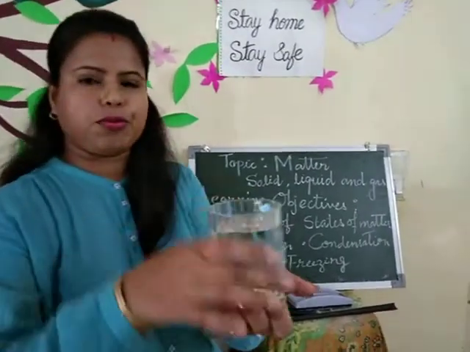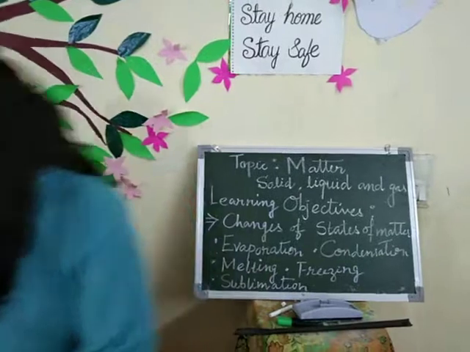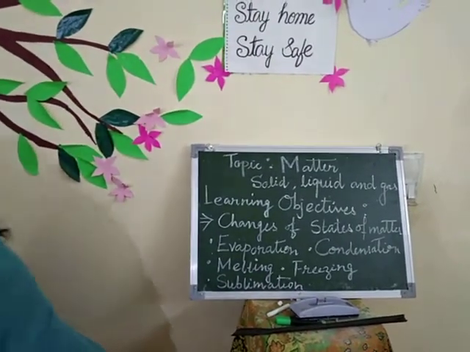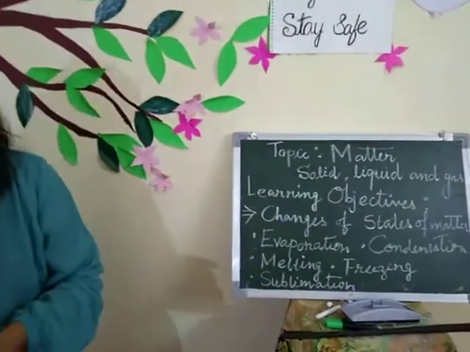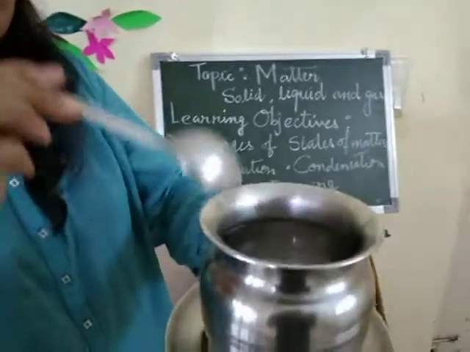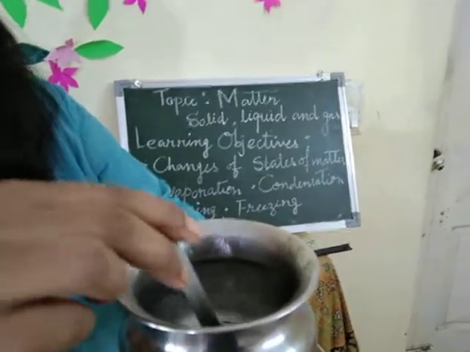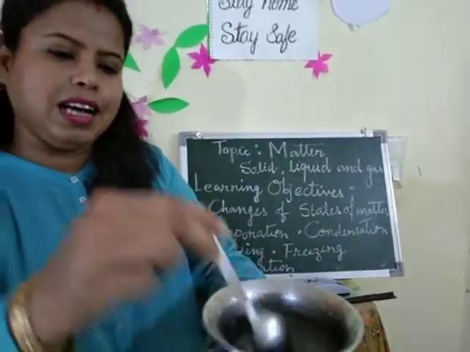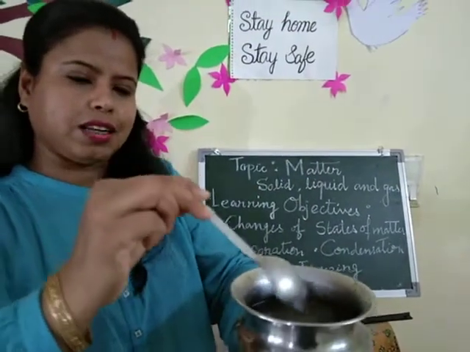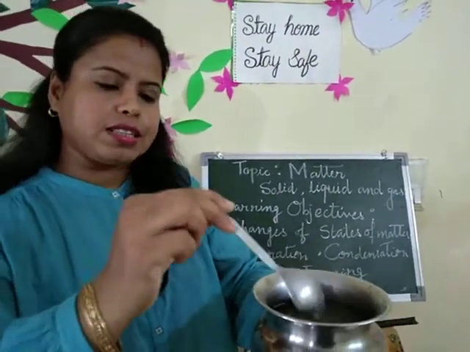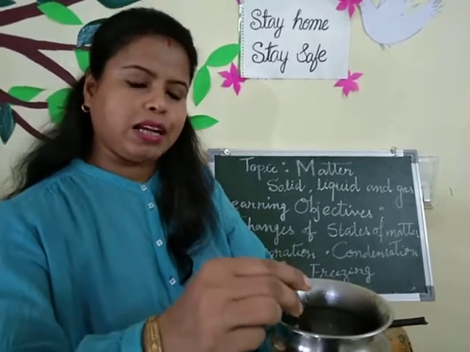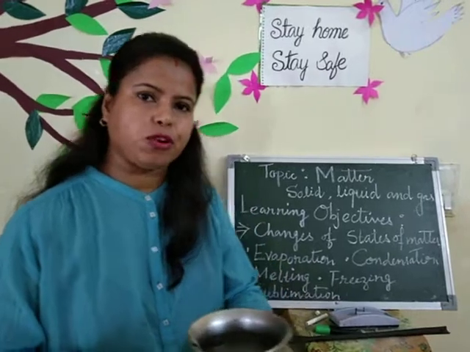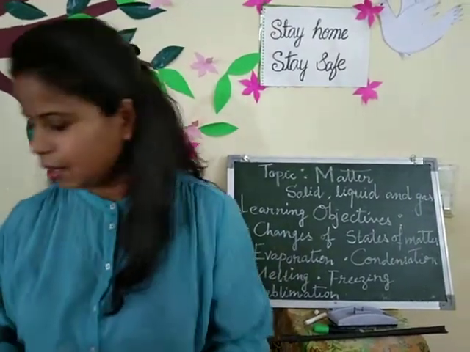This is the liquid form of water. Okay, and I will show the gaseous form of water also. Now I will show the gaseous form of water. See, can you see? Some steam is coming out from this pot. I have kept hot water here and some steam is coming out. I hope you can see the steam. So this is the gaseous form of water, and water is a matter where all three states of matter are available.